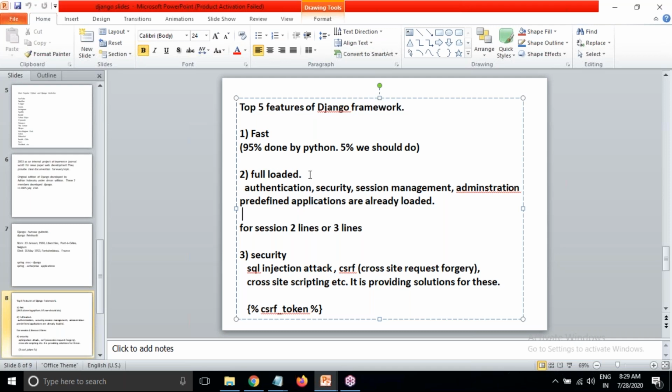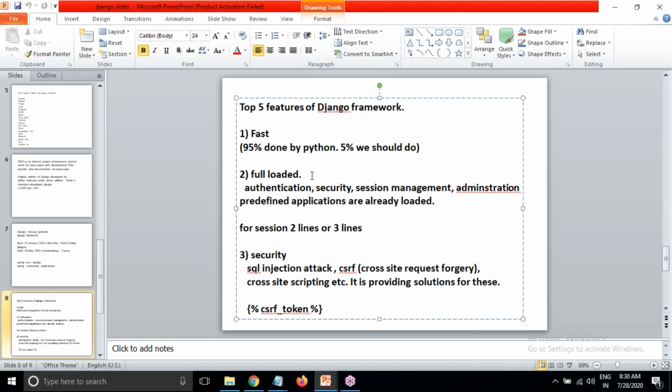Django is fully loaded with all the features: authentication, security, session management, administration. When we create a Django project, 6 applications are loaded. 6 applications means websites, and they deal with various things like authentication, security, state management, session management, administration. No need to worry about implementing all this because 6 websites or applications are loaded in the project.